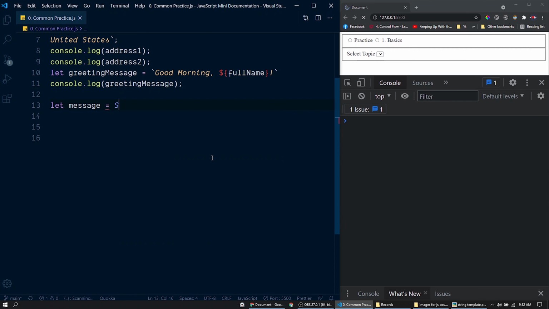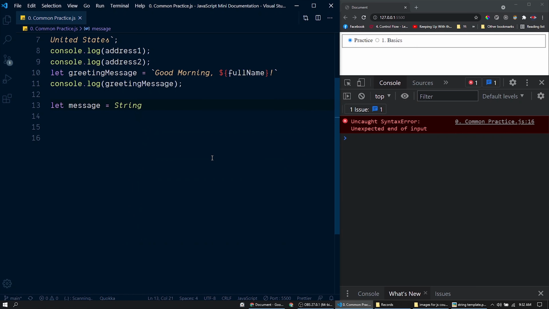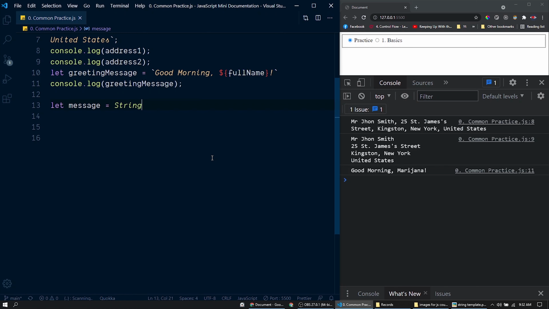Now to generate this string, we could use this function String. It is a standard or default function in JavaScript. Inside that, we could pass the string. So here we have used the datatype function String. These types of datatype functions are available for all data types like number, boolean, bigint, object, etc. Out of which we have already used the BigInt function for creating BigInt variables in the datatype session.